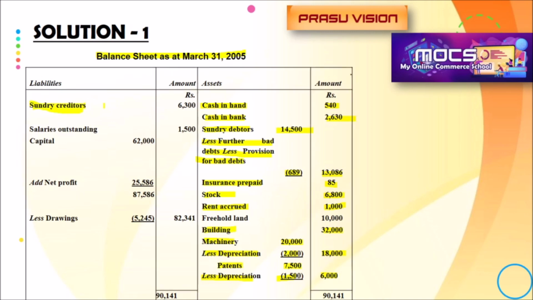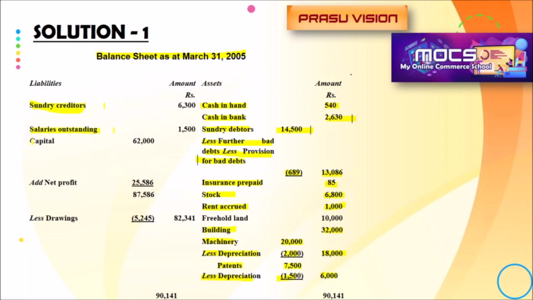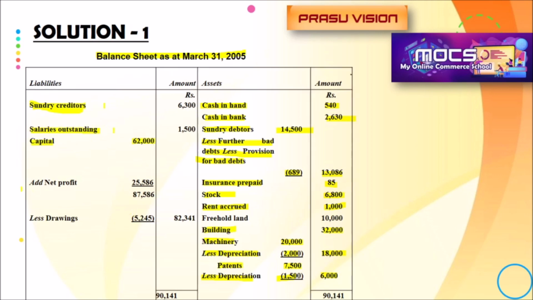creditors, salary outstanding, additional information, capital account. Just look here, it's very important. With the capital 62,000, we are adding the net profit and we are deducting the drawings. Income tax, if there is any, we also deduct from the capital.